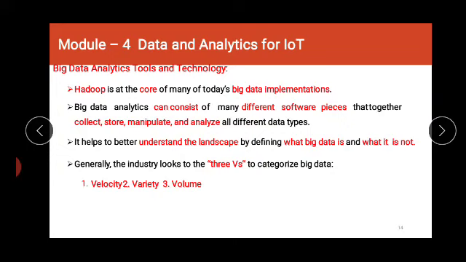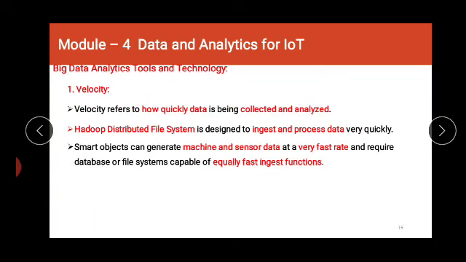Now basically this video is for discussing the 3 V's category of big data, and you have already studied about Hadoop. I am not going to discuss Hadoop here. We are going to directly move to the 3 V's of big data, that is velocity, variety and volume. We are going to discuss these 3 V's one by one.